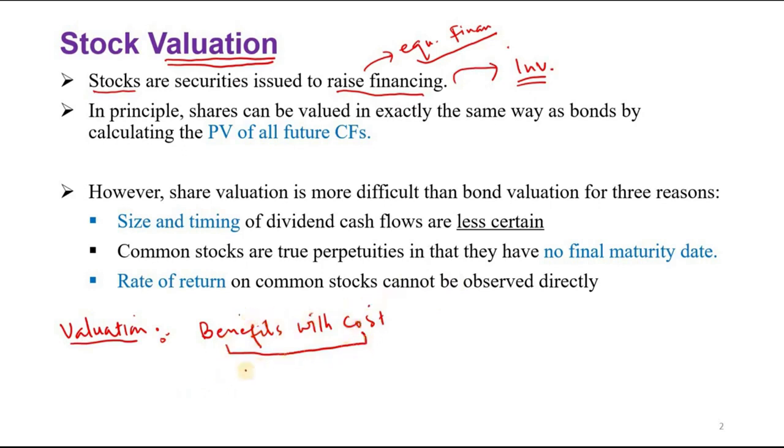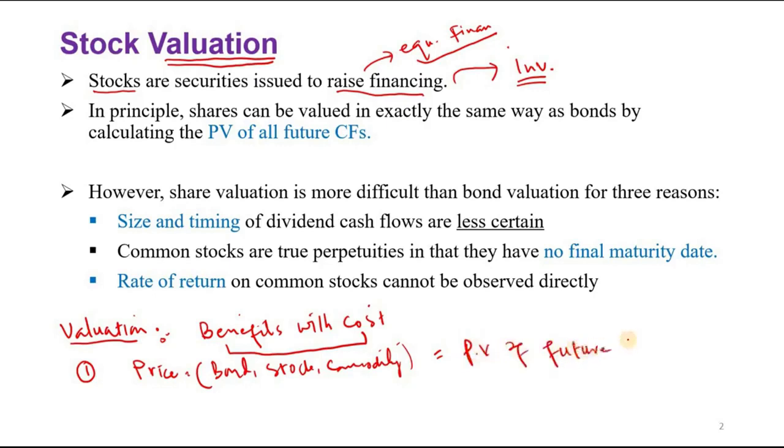First things first, when we were doing valuation, we were saying that the valuation or price of anything, whether it is a bond, a stock, or any commodity, is equal to the present value of future benefits.